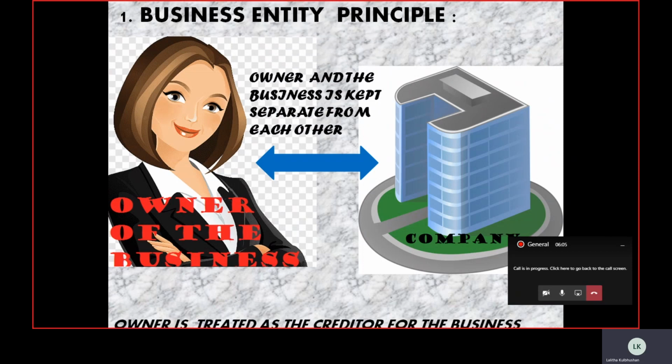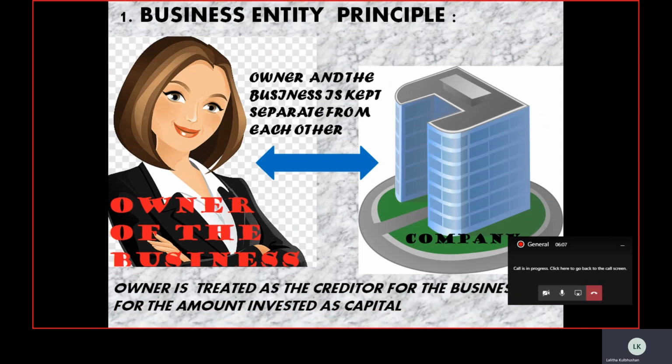That is the reason the owner is treated as a creditor for the business for the amount invested as capital. As you all know, the owner is the one who initiates or starts the business, the founder, and the one who invests the capital in the business.